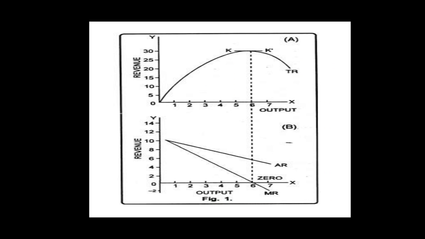Here, TR, AR, and MR are the total revenue curve, average revenue curve, and marginal revenue curve respectively.